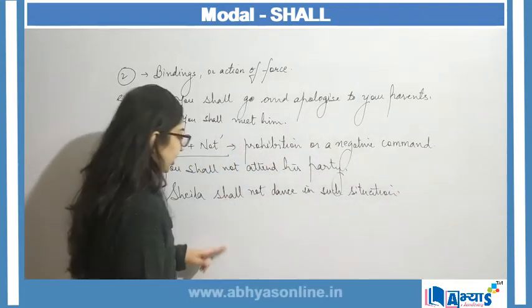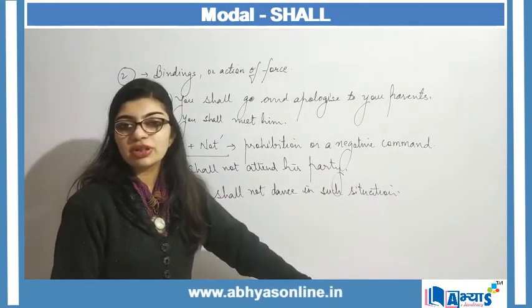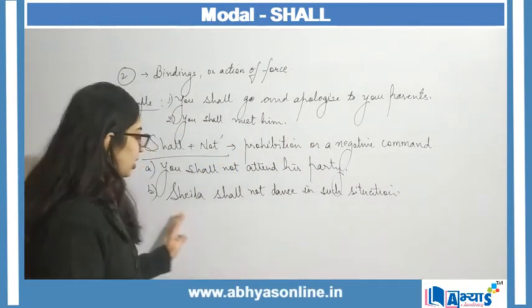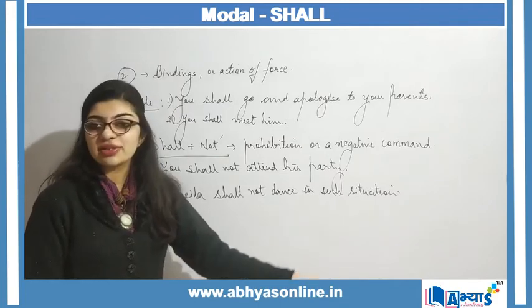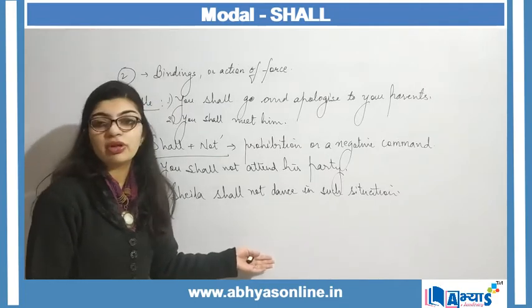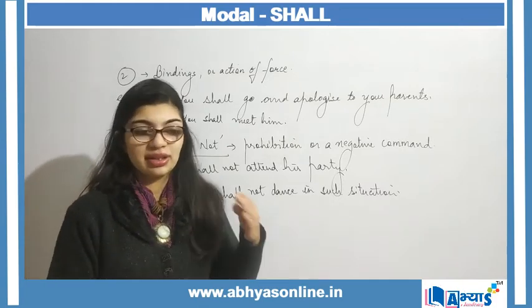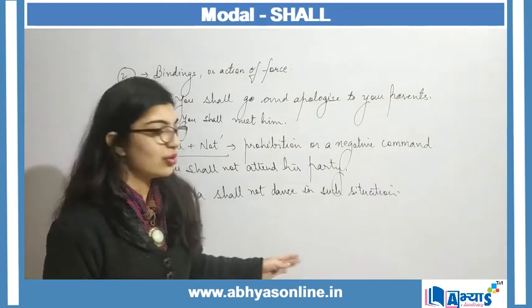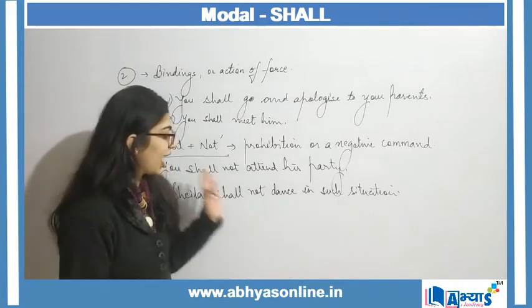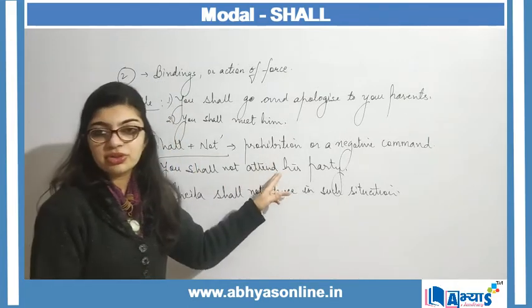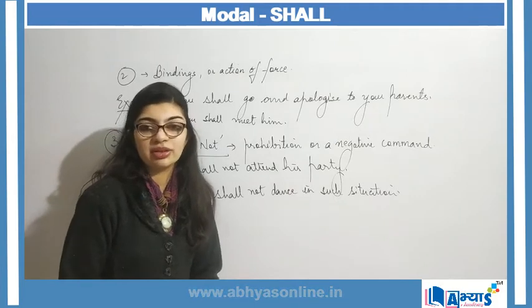Again, I'm giving a negative command that when the situation is not nice, you should not dance. So, Sheila shall not dance in such a situation. This is again a prohibition that I am prohibiting her to dance in this critical situation. So, you should not dance. So, shall plus not will indicate a prohibition or a negative command.